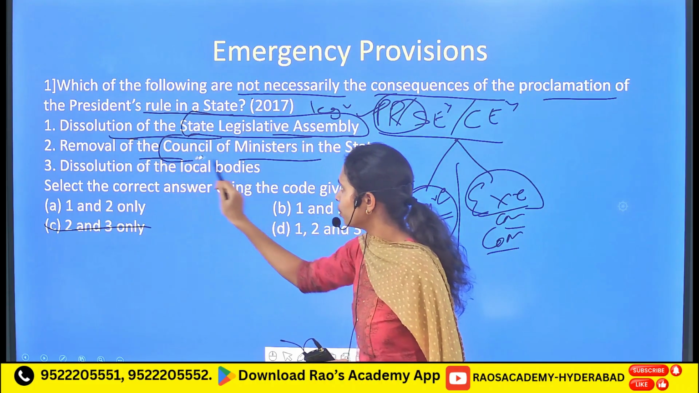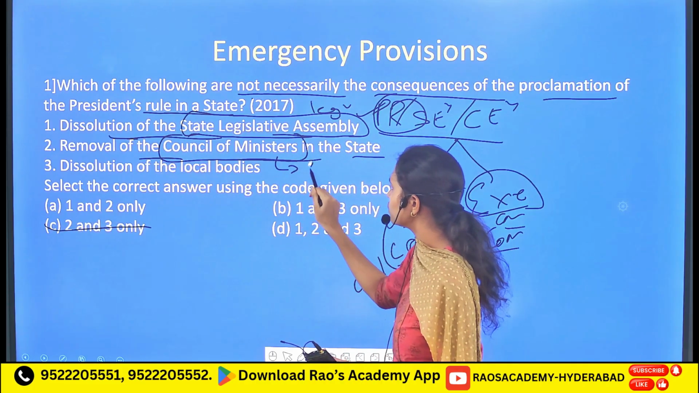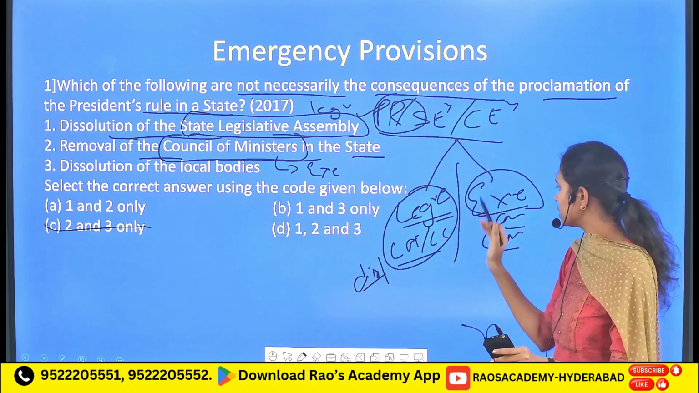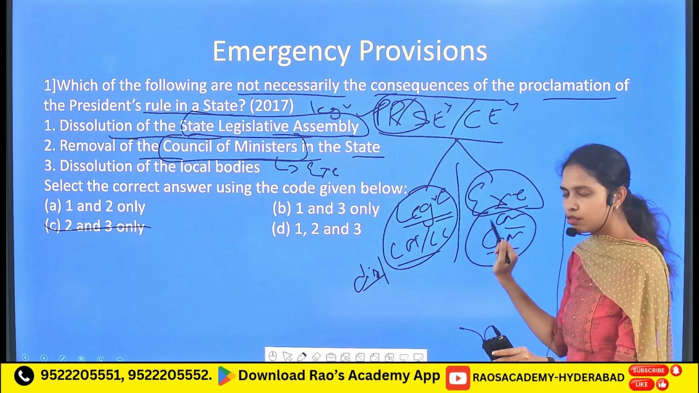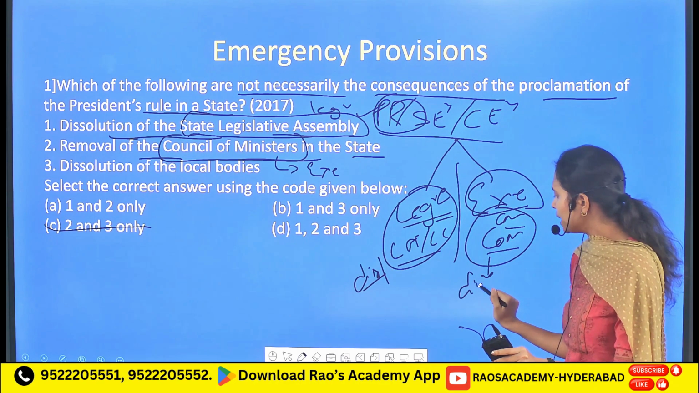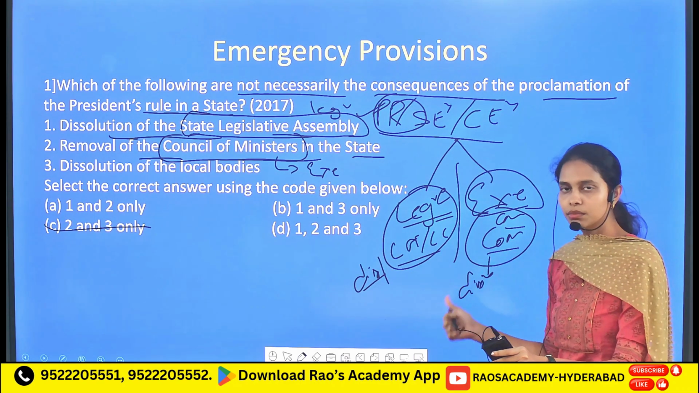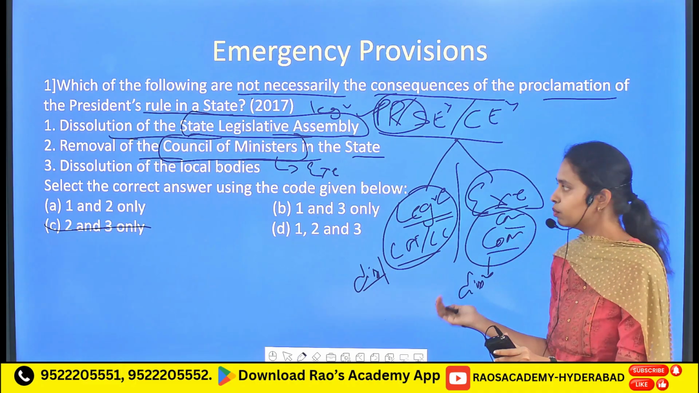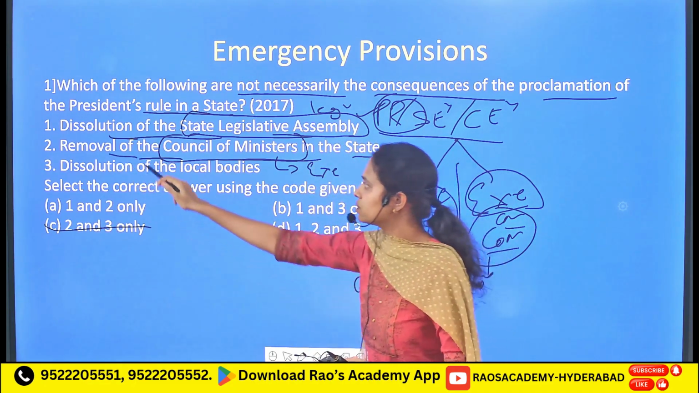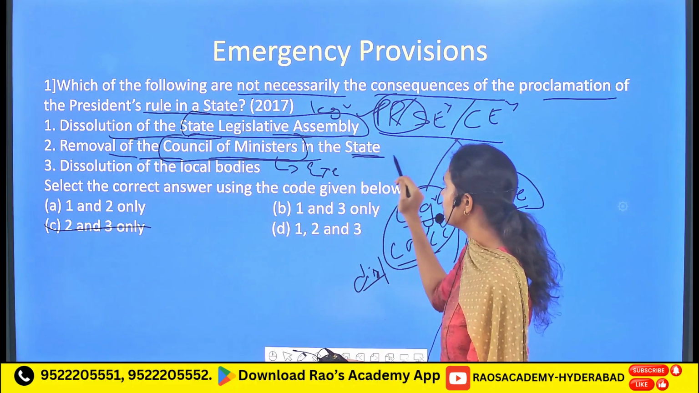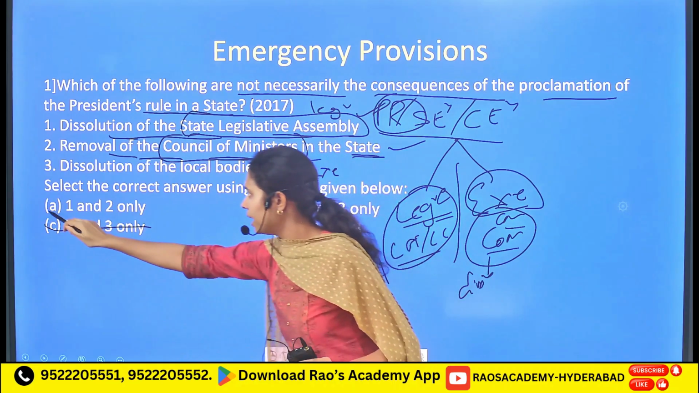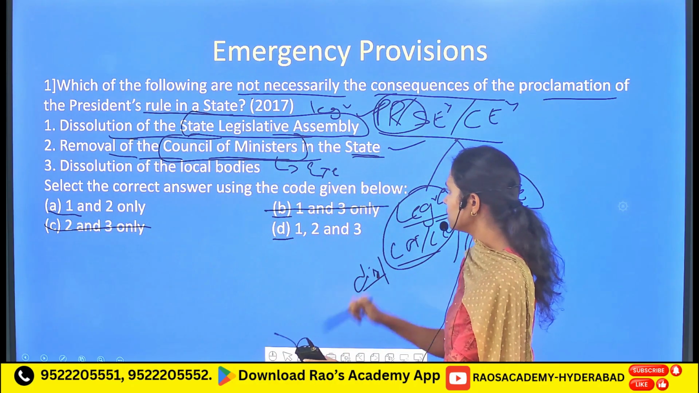As I told you before, the term council of ministers refers to the executive, and the implication of President's Rule on the executive is that the council of ministers, headed by the chief minister, will be completely dismissed. The other term for this is completely removed. So the removal of the council of ministers in the state is also a correct statement. So there is a possibility of option A and option D. Let's strike this B option.